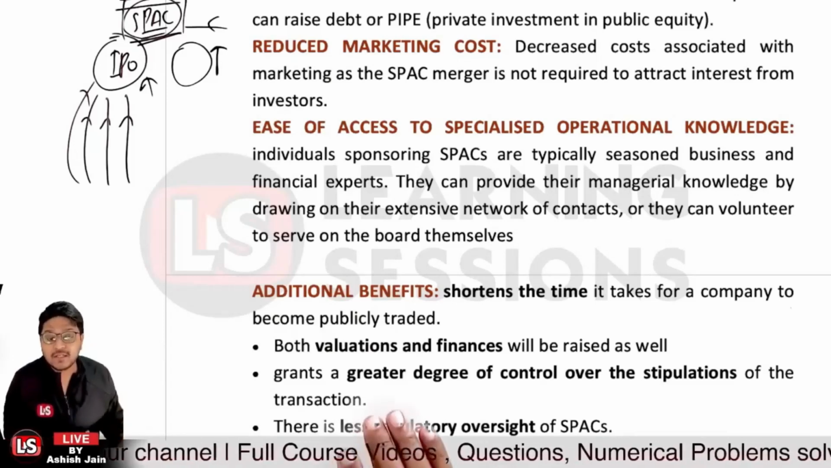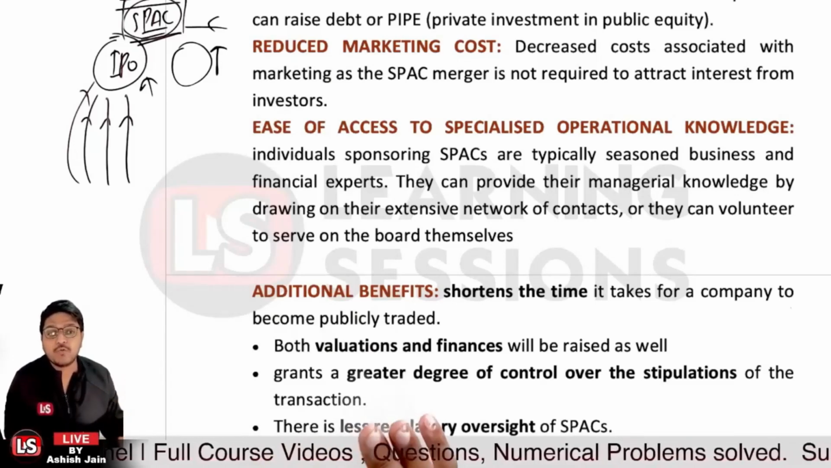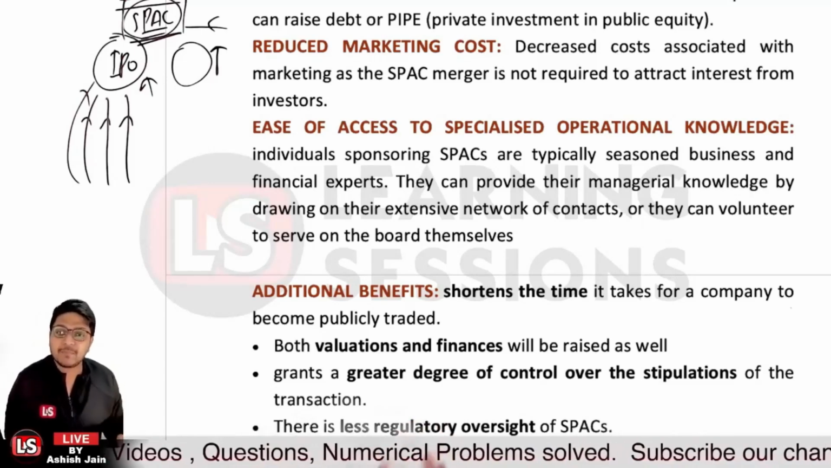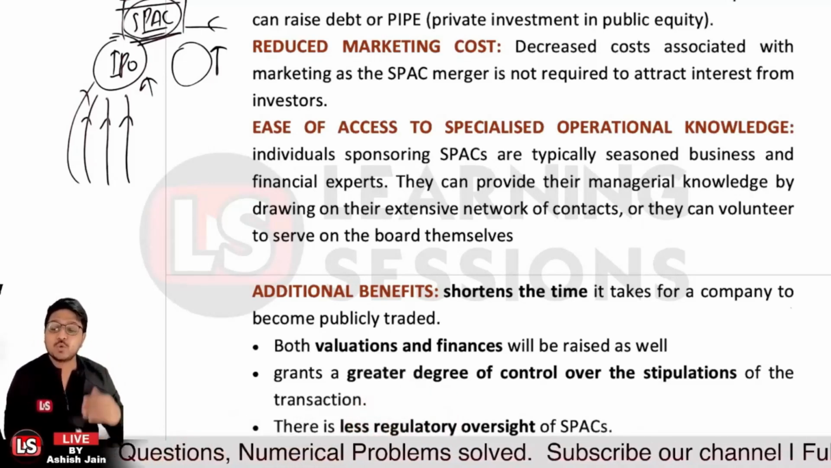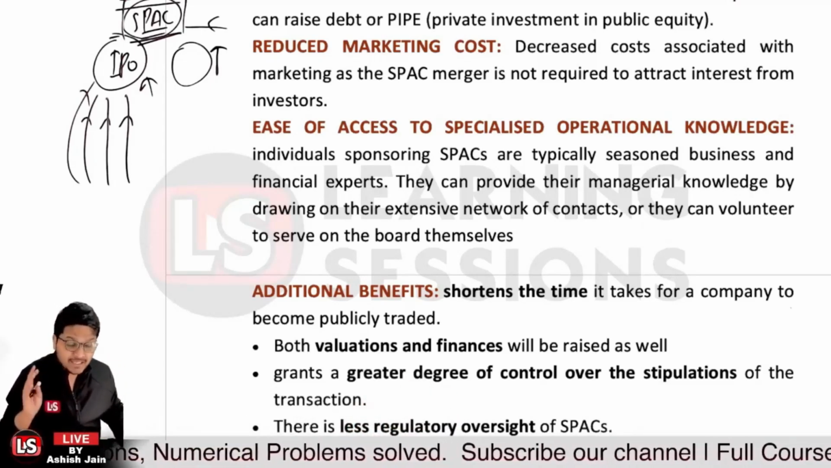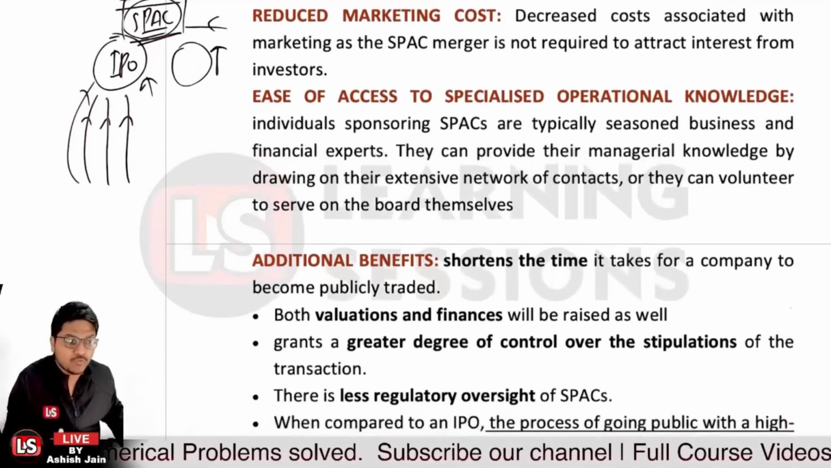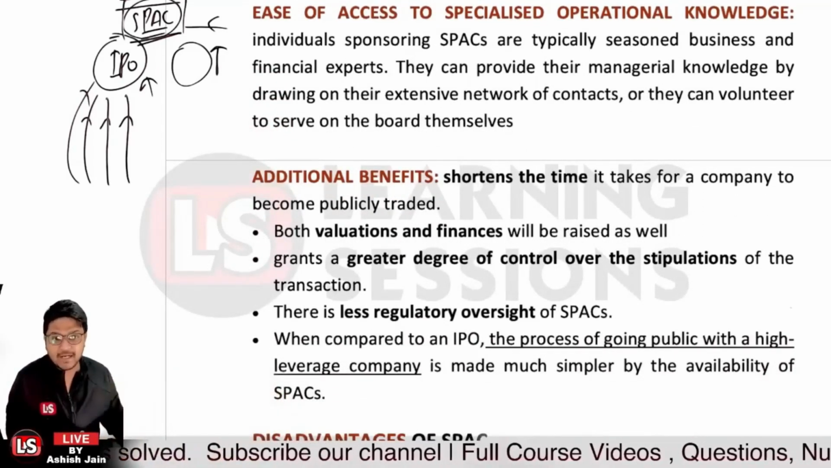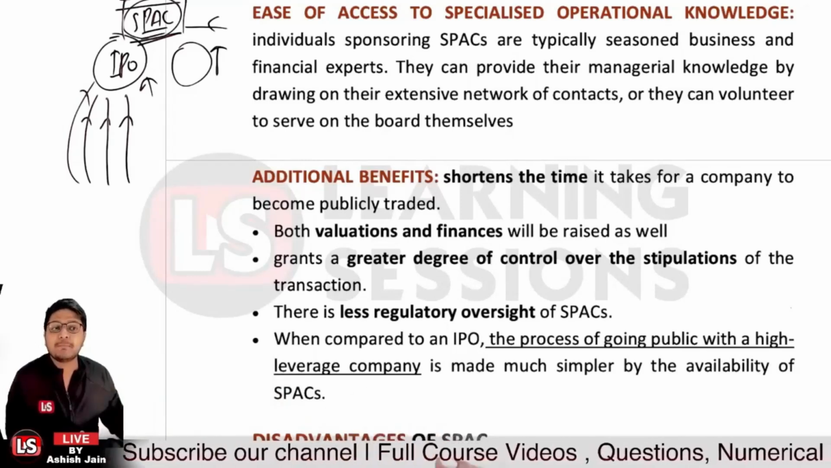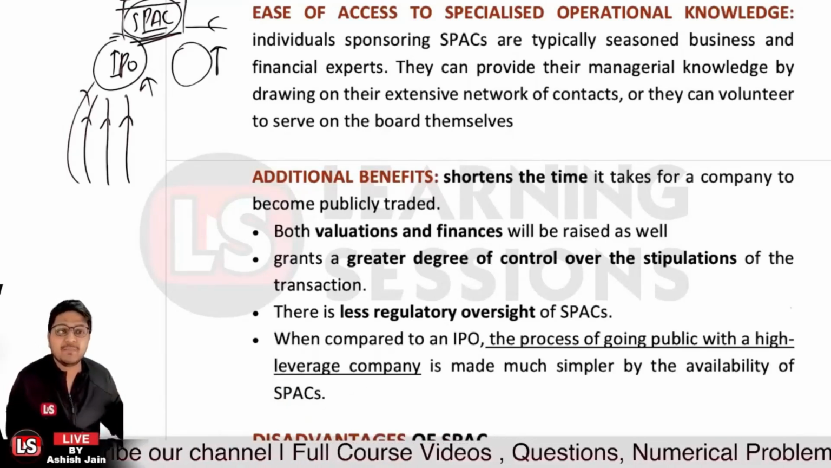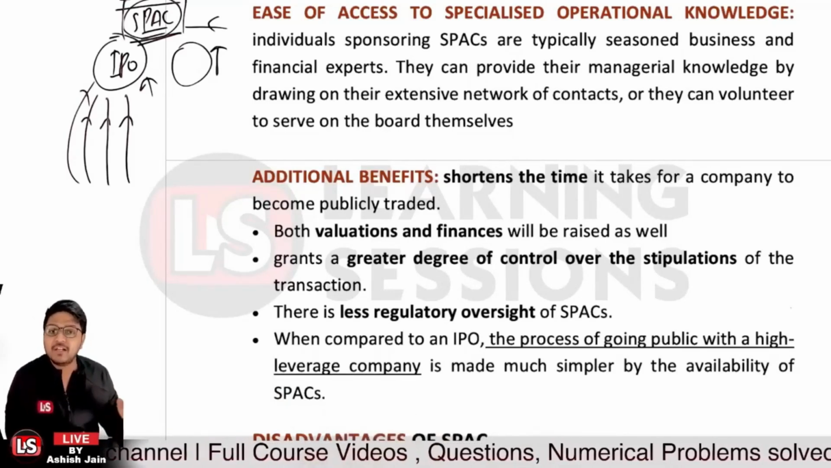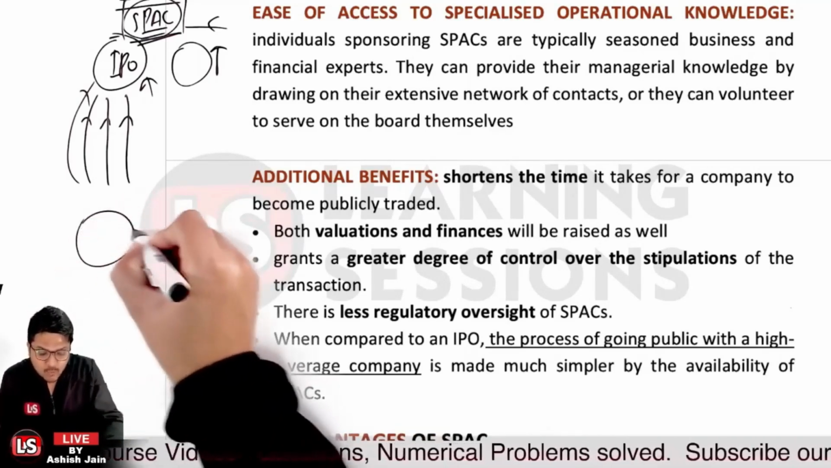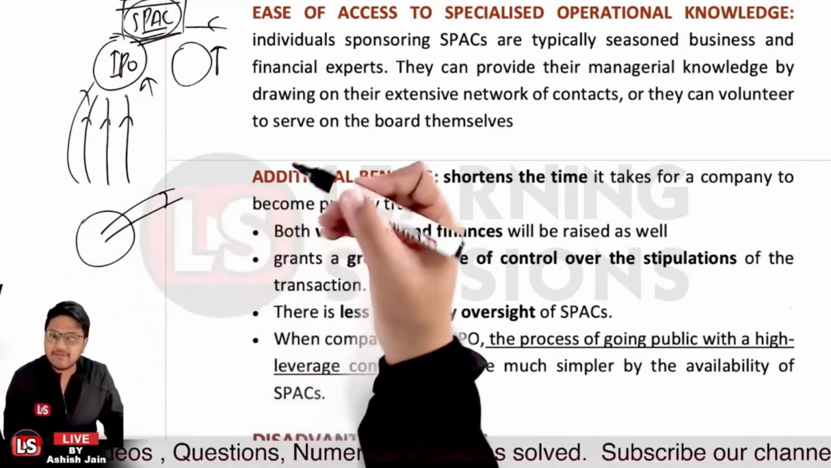Okay, and further it grants a greater degree of control over the stipulations of the transactions. And further, like I told you, the SPAC do not have any other operations of their own, so they are actually having lesser regulatory oversight, right? And when we are comparing it to an IPO, the process of going public with a high leverage company is made much simpler by the availability of SPAC. Now what do you mean by a leverage company? Where debt is mostly used to buy out a company. That's a leveraged buyout, right?